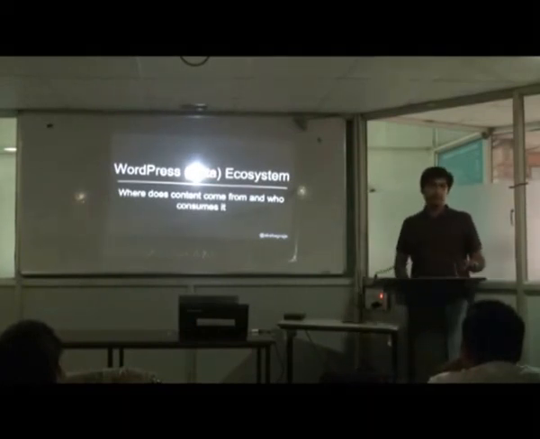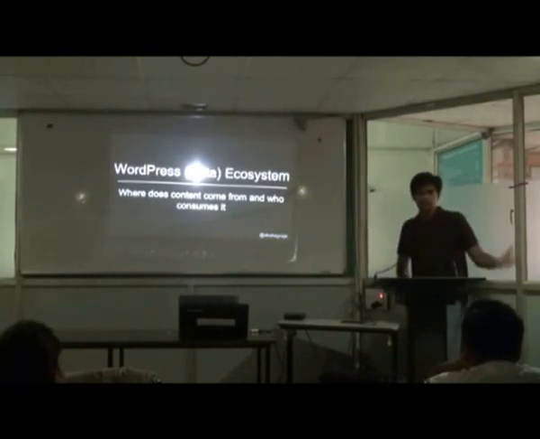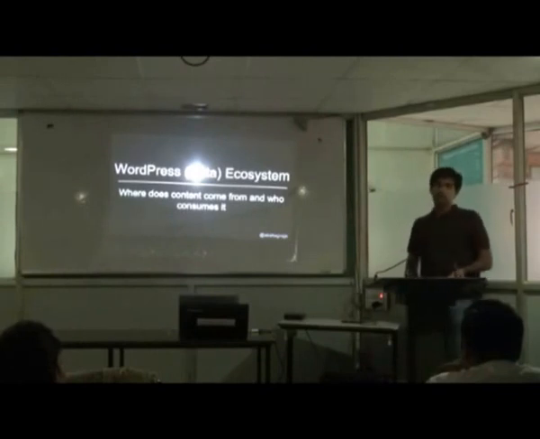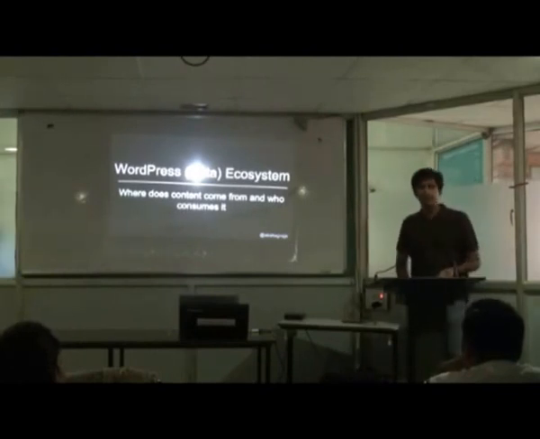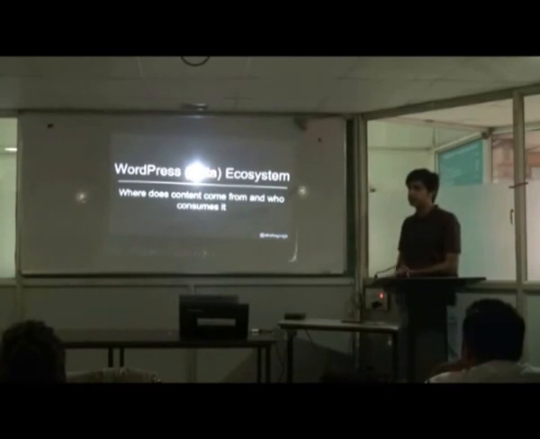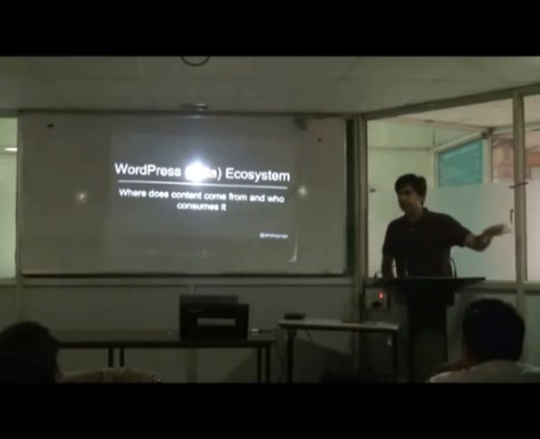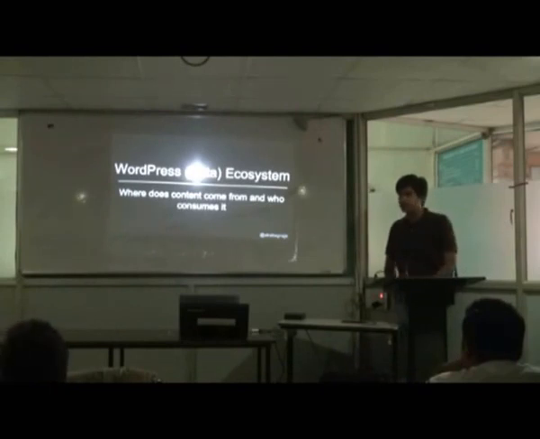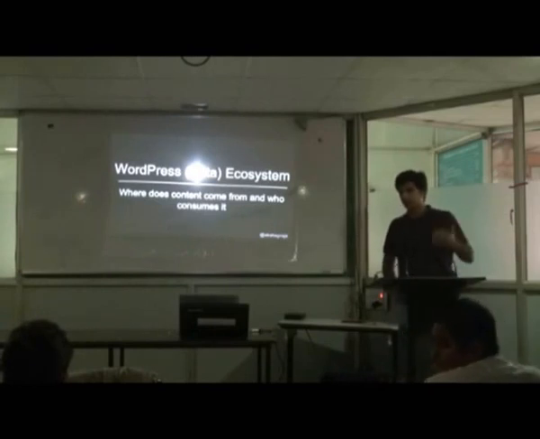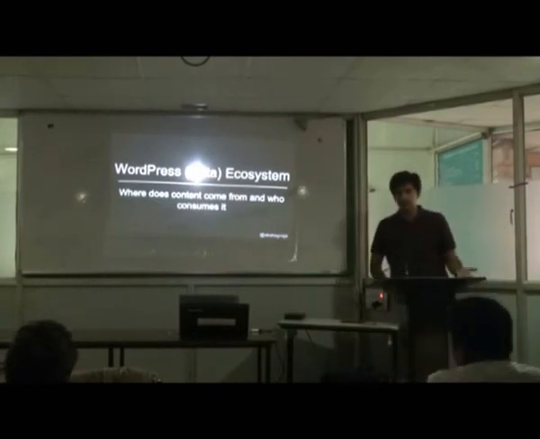For example, if you're running an affiliate marketing store, your data might come from affiliate web feeds from 10 different sources, right? Or for that matter, if you are a climate change company which is reporting pollution levels in a certain city and you are using WordPress as a platform for that, your data might come from some sensors which measure pollution, which measure humidity and so on.